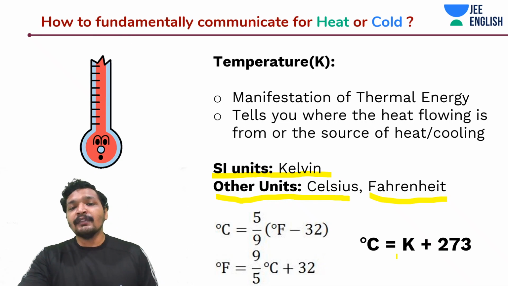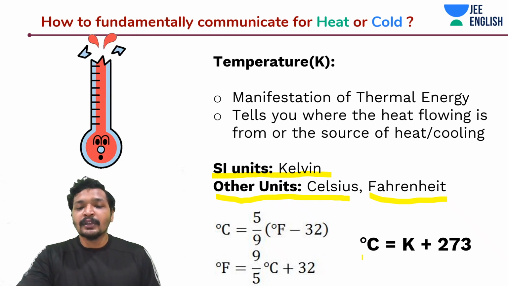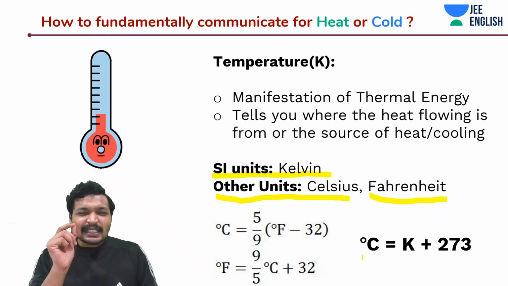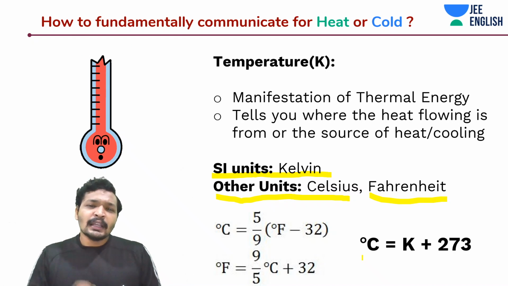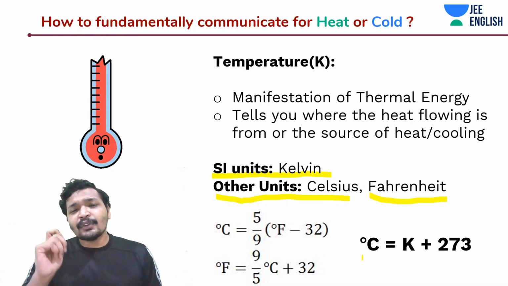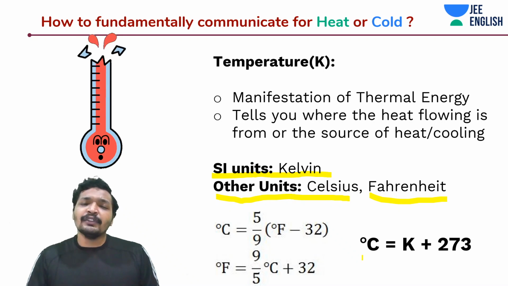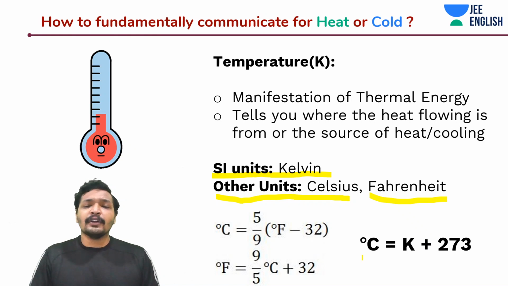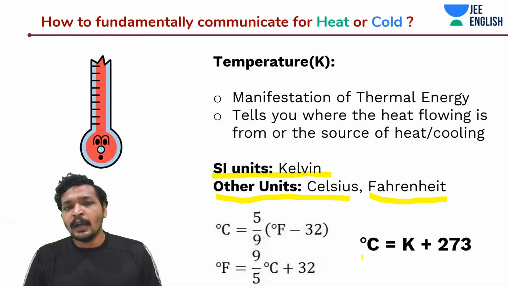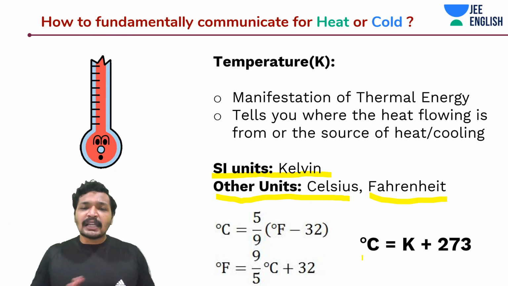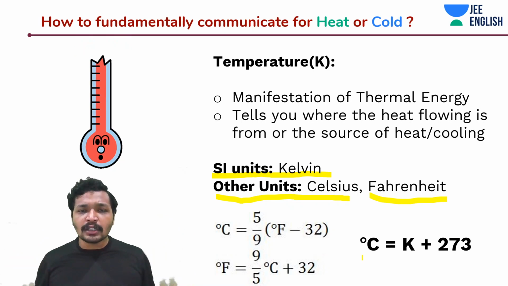How do you convert Kelvin to Celsius or Celsius to Kelvin? So remember this, Kelvin has the least value. Why do we use Kelvin as the SI unit? Because it has something known as absolute zero, which is actually too tough or impossible to achieve. And at this absolute zero, the entire thermodynamic system halts.